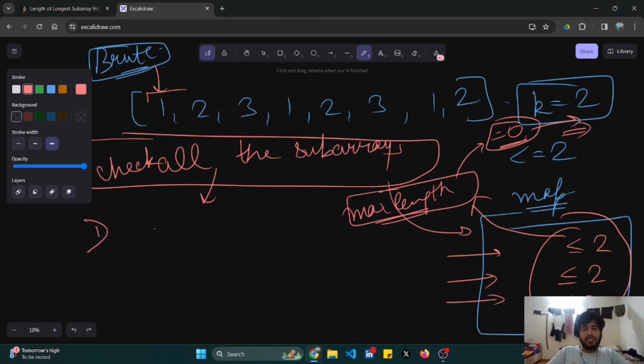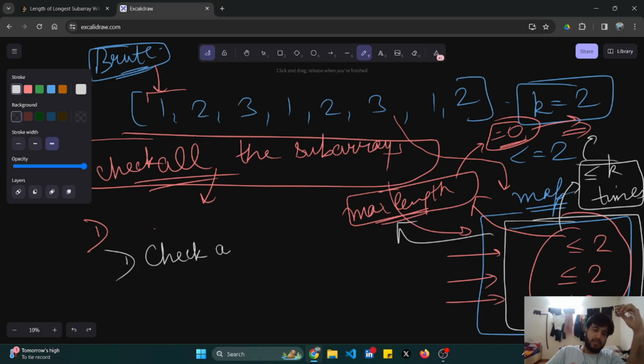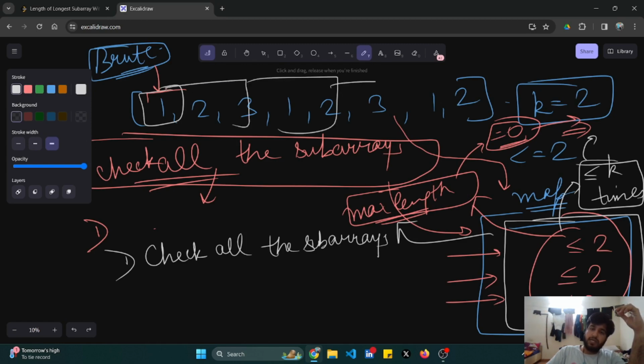So what I'll do is I'll check all the subarrays, and for each subarray I'll simply check whether it is following the good condition, that is, all the elements are occurring less than or equal to k times. If it is following the condition, I'll just update my max length. So these are the steps. And how will I make the subarrays? Basically using the n square approach, starting at this position, then checking for all.